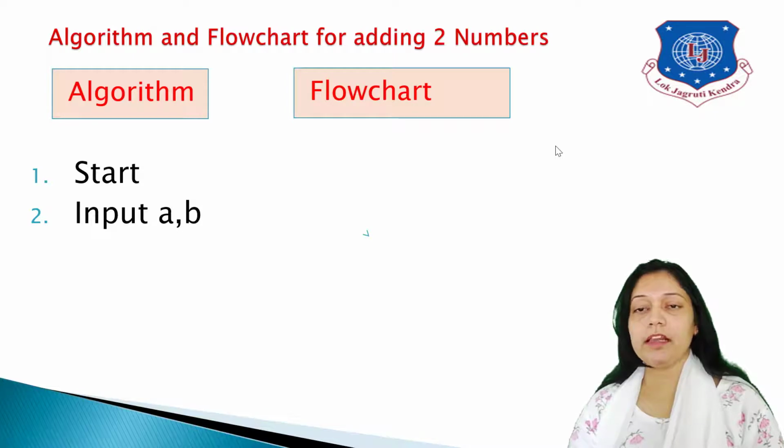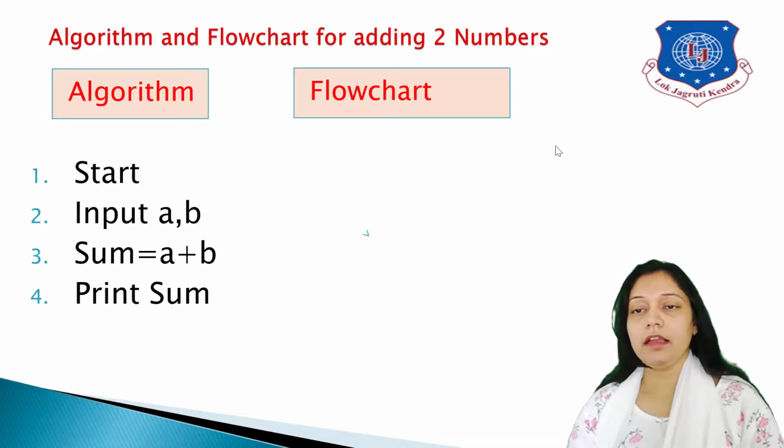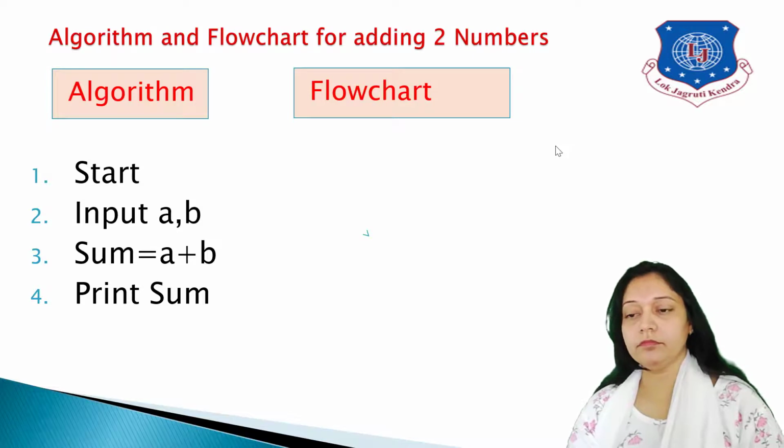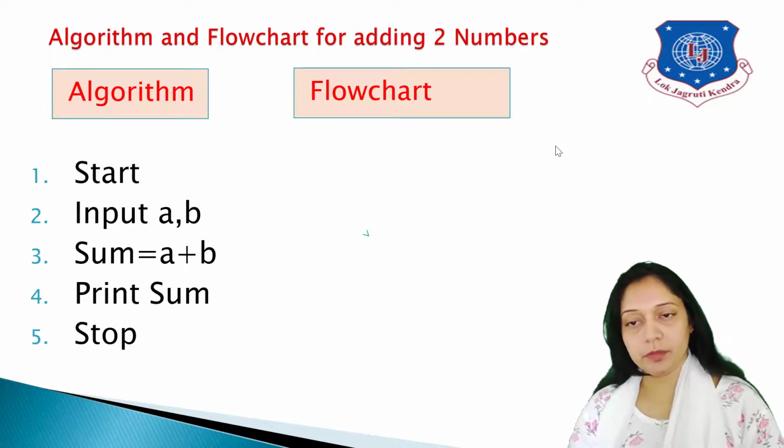So I'll use input A comma B, meaning I'm going to input two numbers A and B. Next is to do some processing on these numbers, that is sum is equal to A plus B, meaning I'm going to add A and B and store the result in sum. Now I want to display the result, so print sum, and the last is stop. So this is a very simple example of writing an algorithm for addition of two numbers.